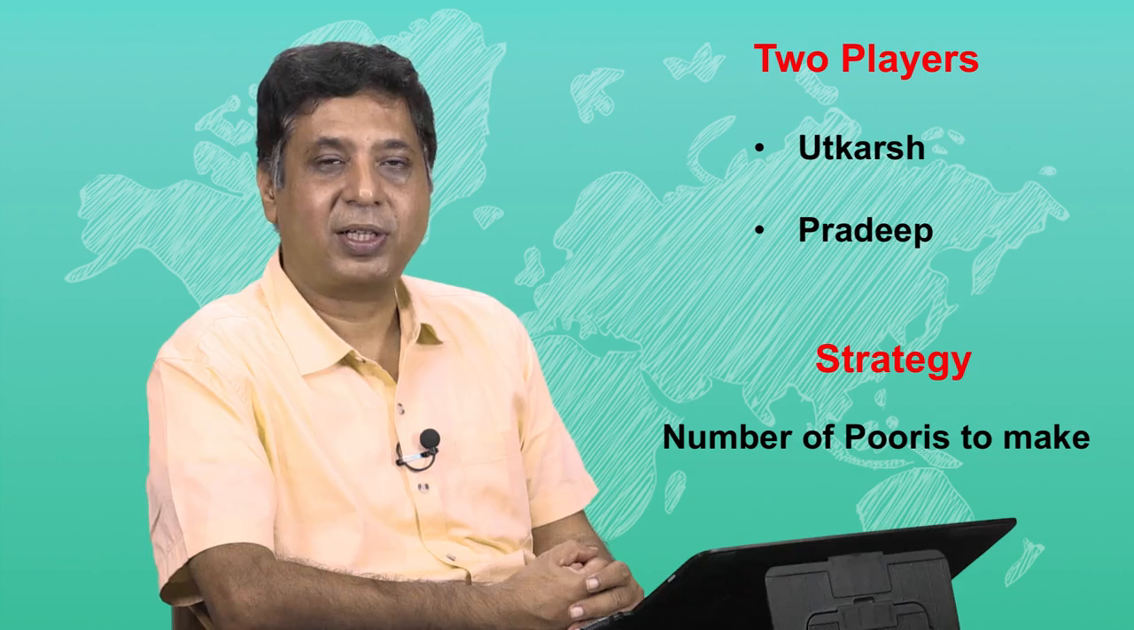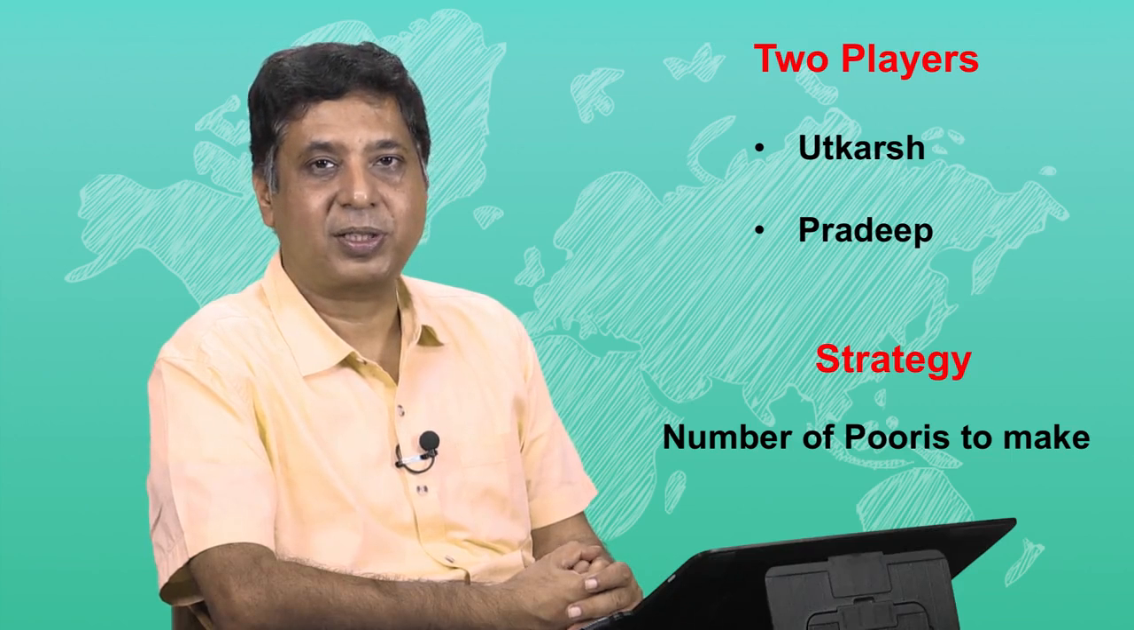All games have multiple Nash equilibria, you don't have to worry. Here's another game where it shows two people, Utkarsh who makes puris and Pradeep who also makes puris, independently deciding on the number of puris that they are going to make.